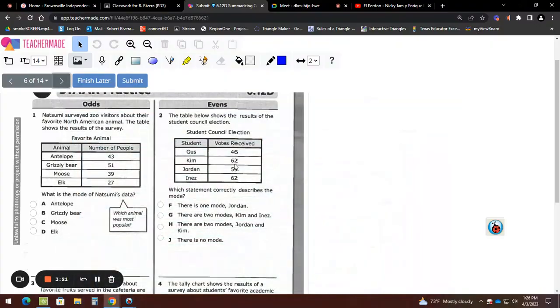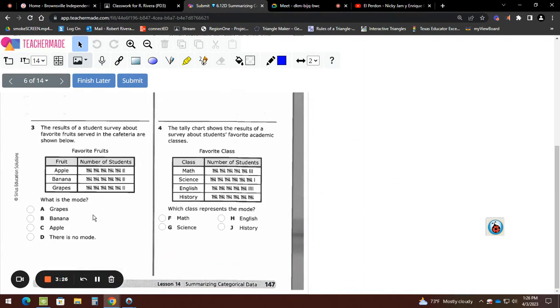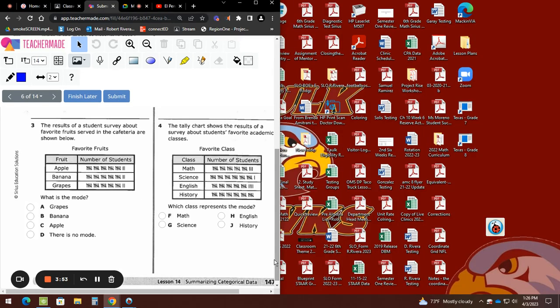Okay, 3. Oh, let me choose grizzly bear. Okay. Number 3. I need to know how to read tallies also in mathematics. You all know how to read tallies. You go 1, 2, 3, 4, and then slash would be 5. 1, 2, 3, 4, slash would be 5 again. So we count by what? 5, right? So when this happens, we need to extract the data. When I have a table like this, or a bar graph, or a dot chart, or a stem and leaf, I need to put the data on my paper. So let me extract the data. I'm gonna get my data, and I'm gonna start with the least to greatest, guys.